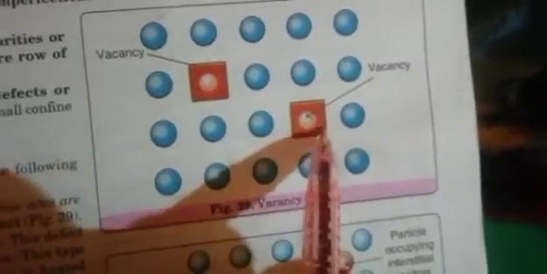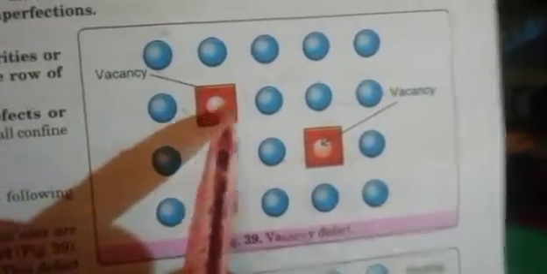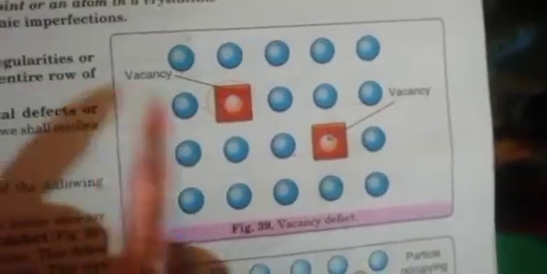If this atom is missing from this particular arrangement, that kind of missing will leave a vacant space. That vacancy is called a vacancy defect. Okay, so vacancy defect is due to thermodynamic reasons, because as the temperature increases, some atoms will go missing from this position, and it is called a vacancy defect.